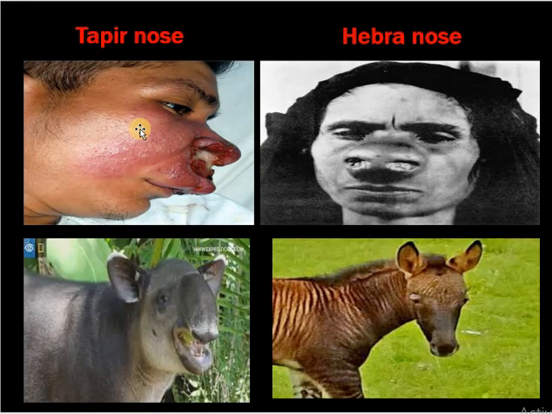You can see here is the tapered nose, which is in the active stage of the disease, that is, in the granulomatous or proliferative stage, when the granulomas coalesce together. And the tapered nose, as you can see, is protruded over the mouth. Hebra nose is the feature of the cicatrizing stage of rhinoscleroma, destruction of the nose, simulating the Hebra nose. These questions might be asked in MCQs. Tapered nose is seen in the granulomatous stage of rhinoscleroma, and Hebra nose is seen in the cicatrizing stage of rhinoscleroma.